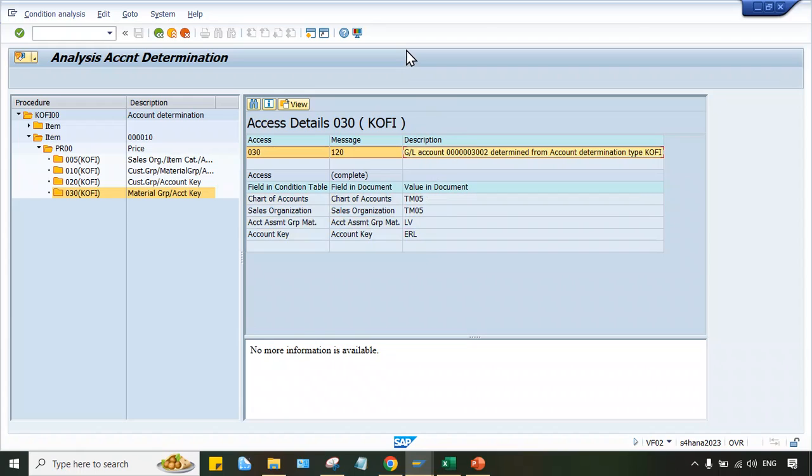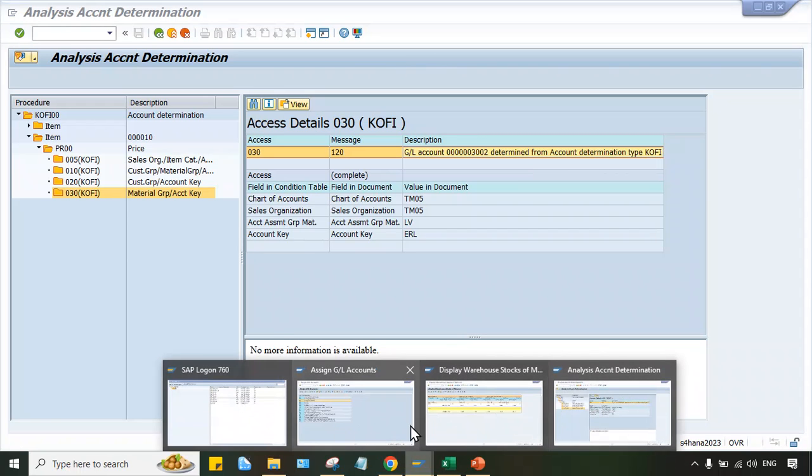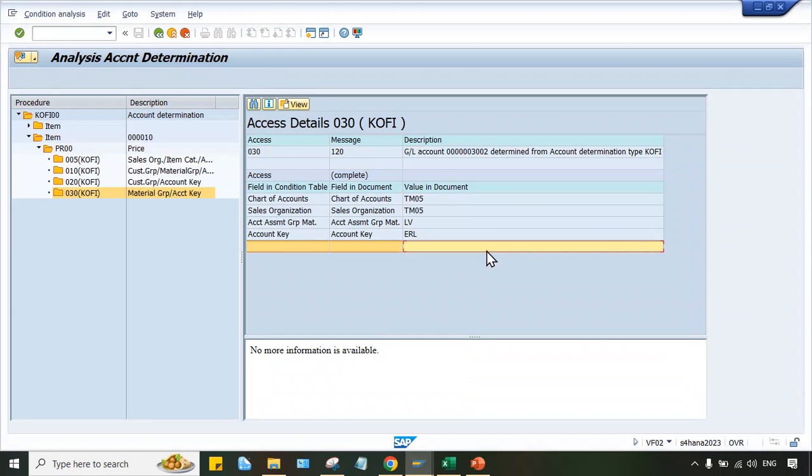Okay. 3002. In the same material, if you assign this one, HV, as the material account assignment group, what do you have to do? So this is an assignment for you people. So LV you have. Now if I have created LV and HV, it doesn't mean that you guys are also going to create the same thing. You can create L1, H1, right? Or else like A1, A2, B1, B2, C1, C2, any such kind of things you can create. Okay, you must be able to remember which one is for heavy vehicle and which one is for light vehicle, and you must assign the GL account in the proper, correct way. That is the second thing.